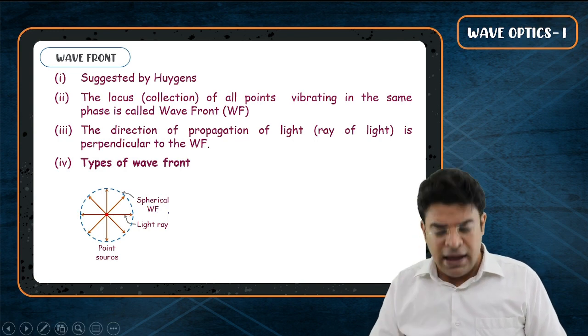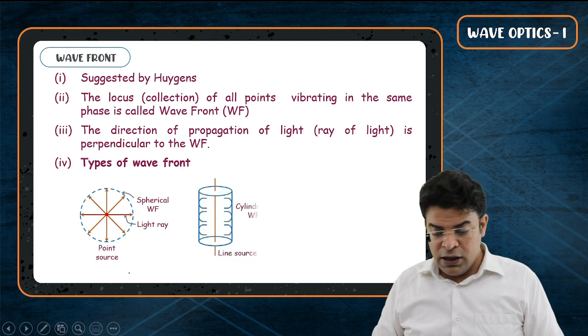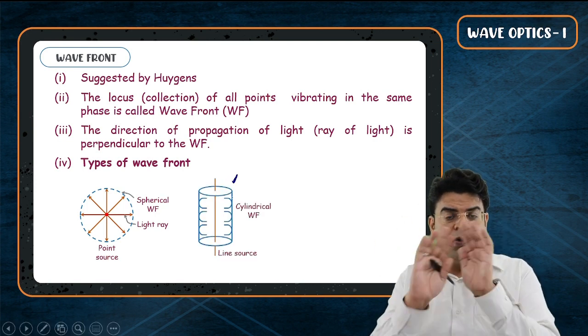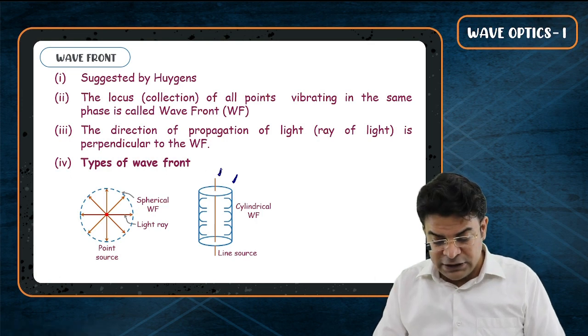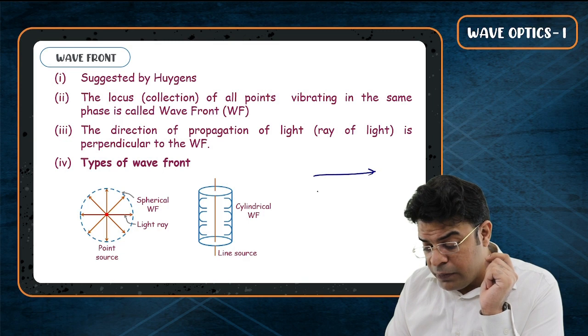If rather than having a point source of light, we have a line source of light, then for a line source of light we get cylindrical wavefronts sharing a common axis. And if we have got parallel rays of light.